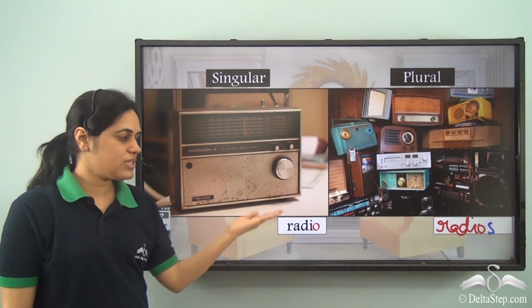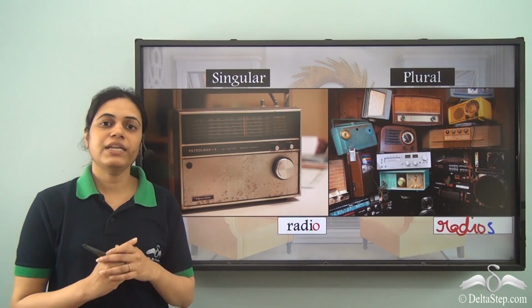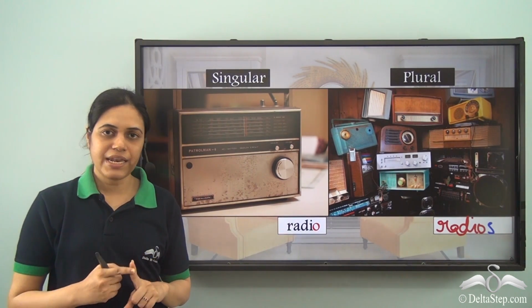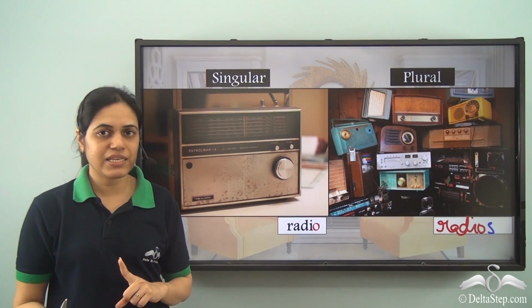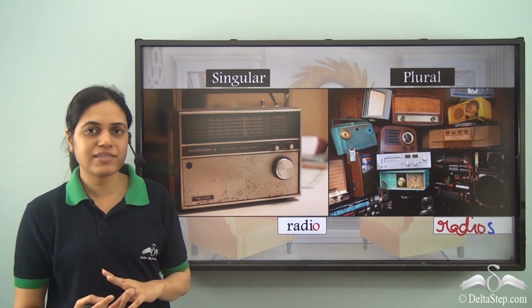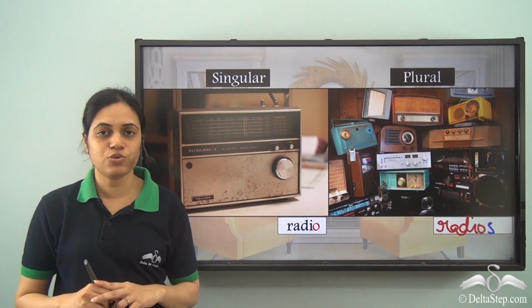So radios is the plural form of radio. So for words ending with O, you need to check the letter just before O. If it is a consonant, then you need to add ES at the end. And if it is a vowel, then you need to add S at the end. Although there are certain exceptions to these rules.